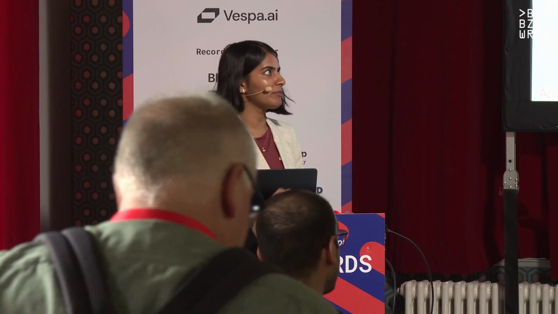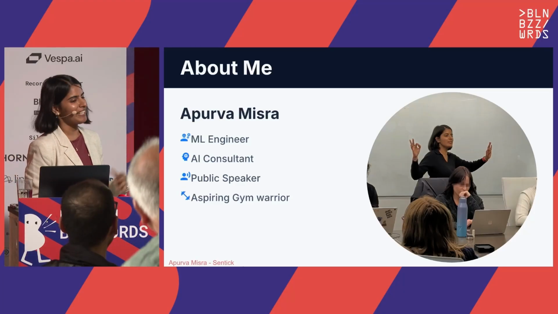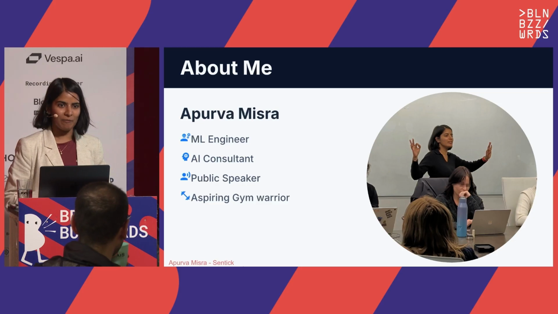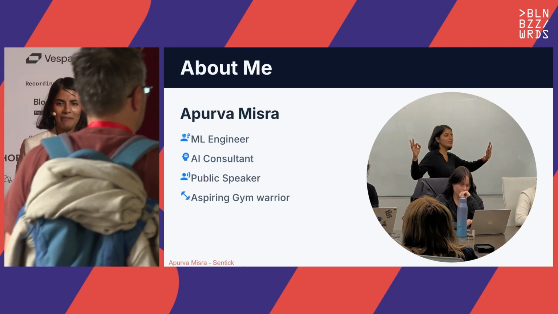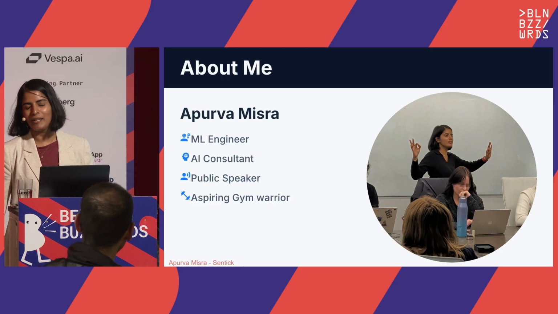So today in this presentation, we are going to cover how to tell if your agent used the right stuff. Just an introduction about myself. My name is Apurva Misra. I'm from Vancouver, Canada. And my background is in machine learning before LLMs, ChatGPT came into the picture, so classical machine learning. And right now, I am an independent AI consultant.